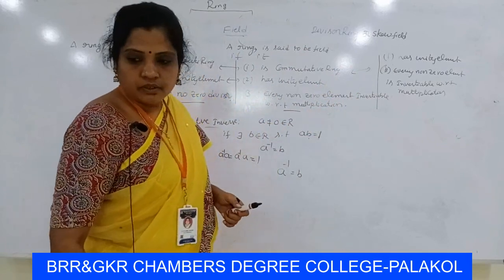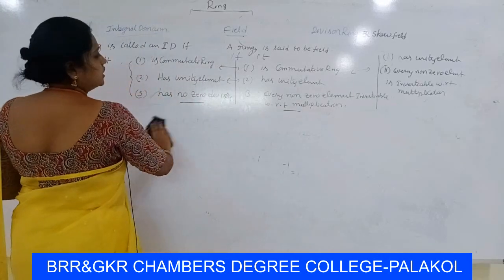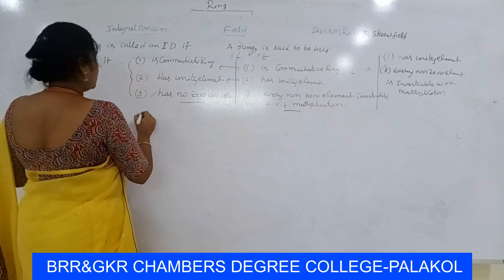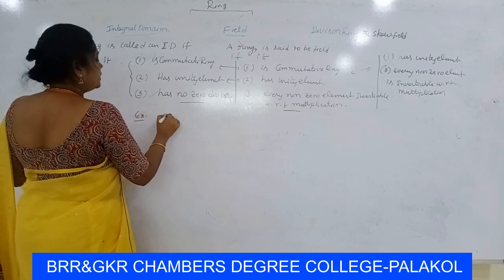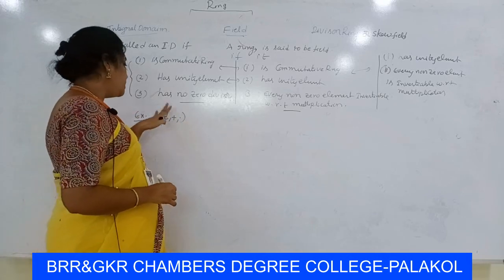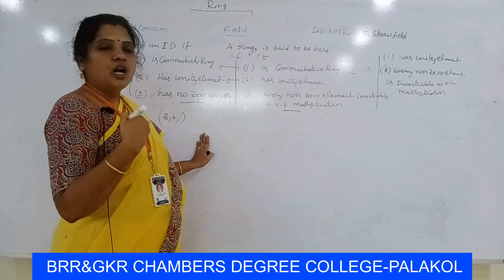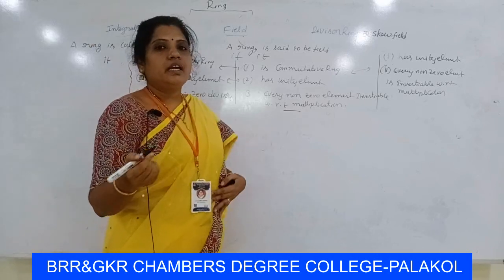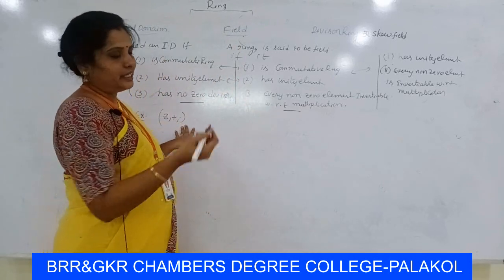So I will give examples of integral domain, field and division ring. Here integral domain, for example, you know that (Z, +, ·) is a ring with respect to addition and multiplication, because Z is the set of integers. The set of integers is a ring with respect to addition and multiplication, and also a commutative ring. That means it is satisfying the commutative law, that is AB is equal to BA, and also has unity element, that is 1.